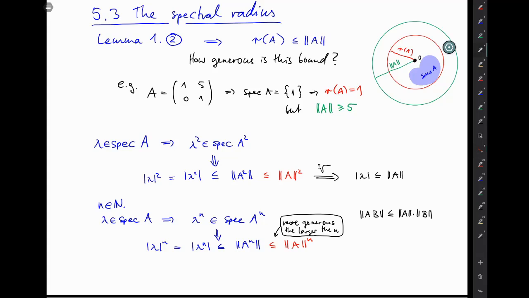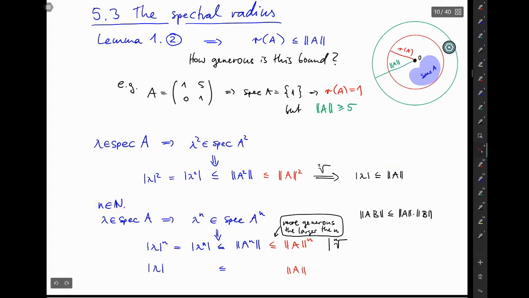Okay, and now just like in case n equals 2, you're applying the nth root, so that here you get modulus lambda, here you get norm of a, and here of course you're still less than or equal to. So in the end you didn't win anything, you still have the same old inequality that we did have without